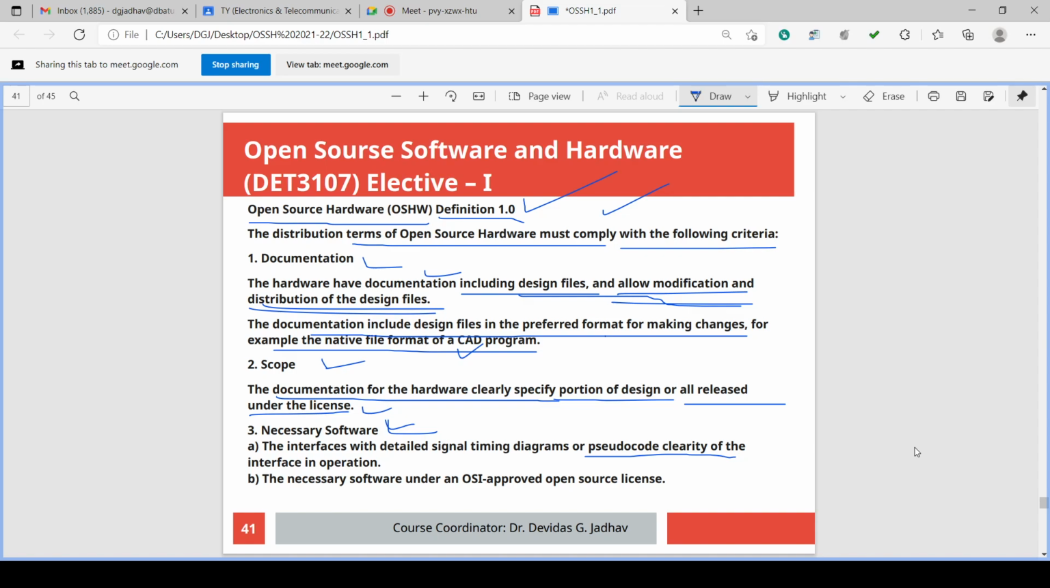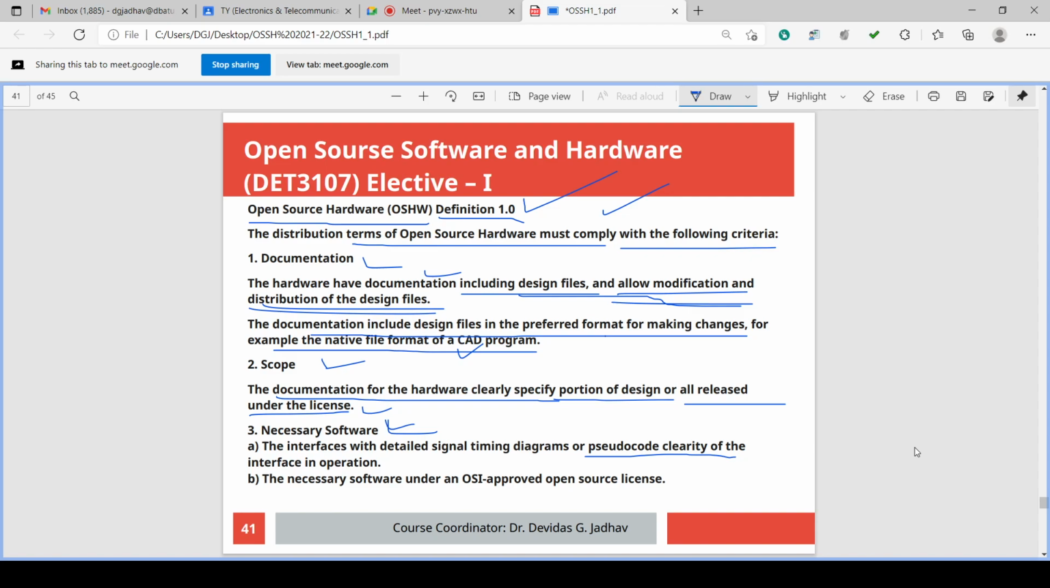Documentation, scope, and necessary software. What is the documentation? Design files. All the design files are called documentation. And what is the criteria to be satisfied? It should be providing design files, it should be allowing the modification in the design files, it should be allowing the distribution of the design files. Okay, so this is about the documentation that should be complied.